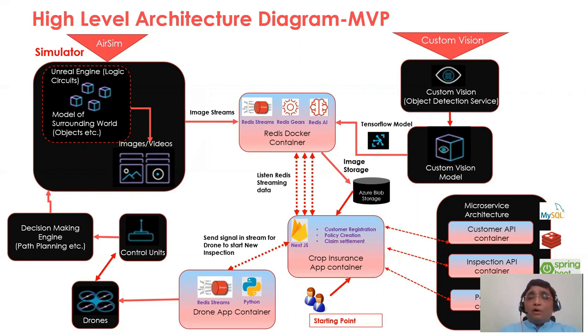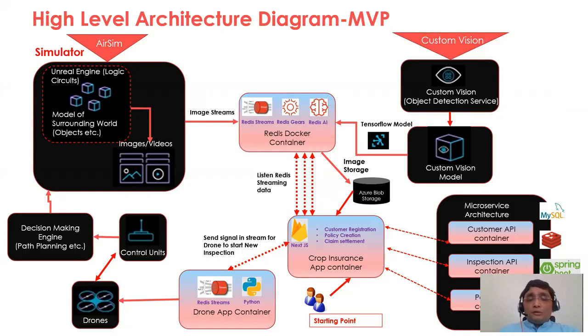And this trained model, which is a TensorFlow model, is passed on to the Redis Docker container where Redis AI will take the raw images from the drone, map them to the trained model and convert all the images to the modeled images. These modeled images are stored in the Azure Blob storage, and all the properties of the images will be passed on to the Redis stream, which our front end app is continuously listening to and showing all the data of this inspection.